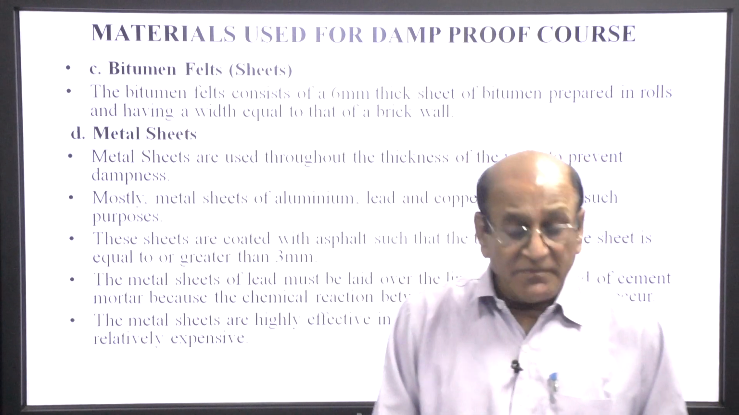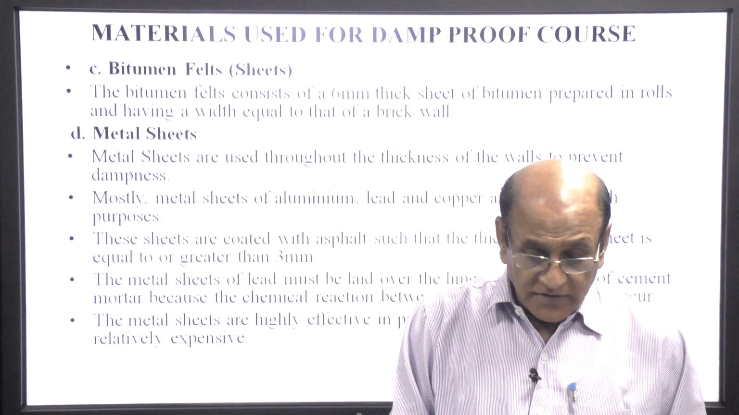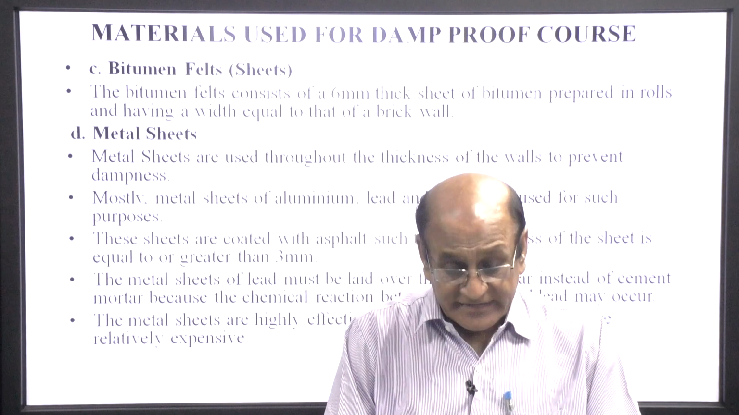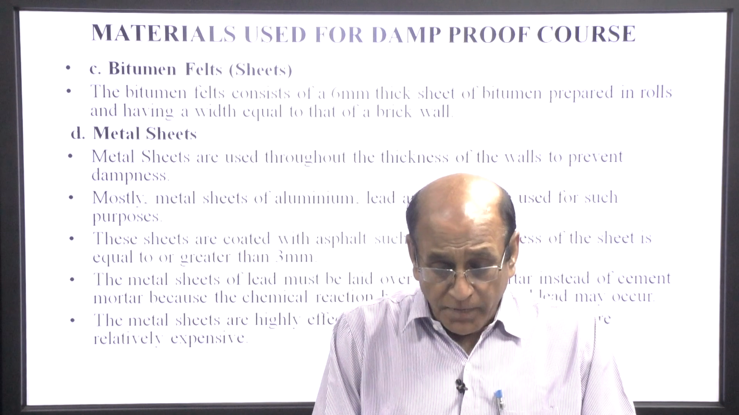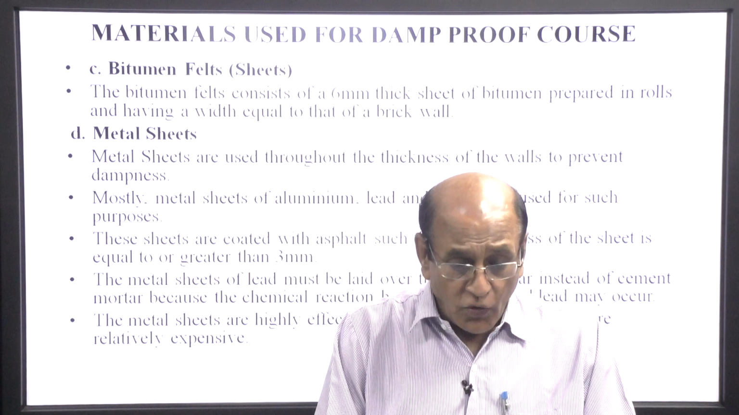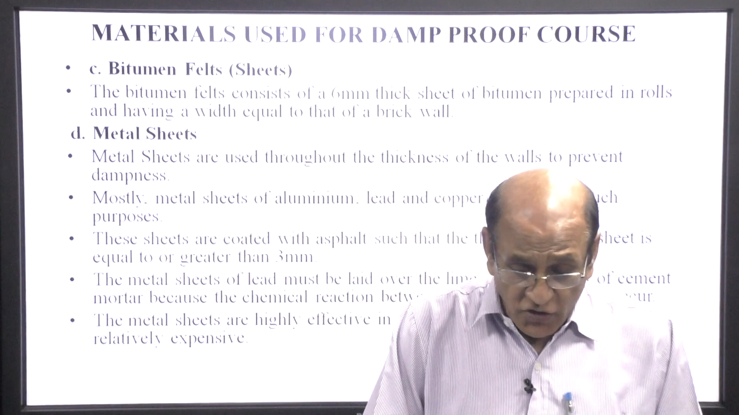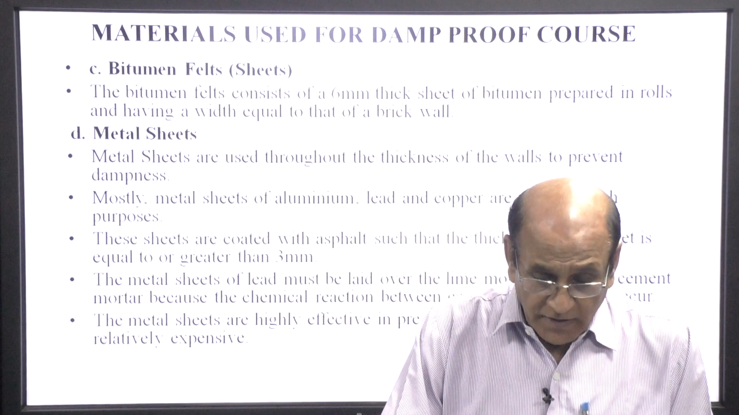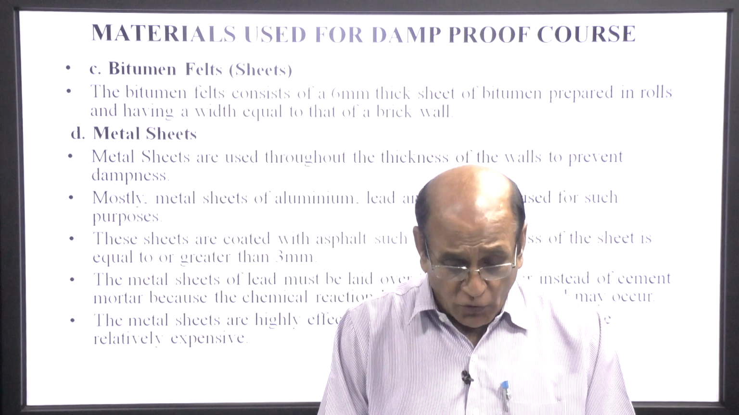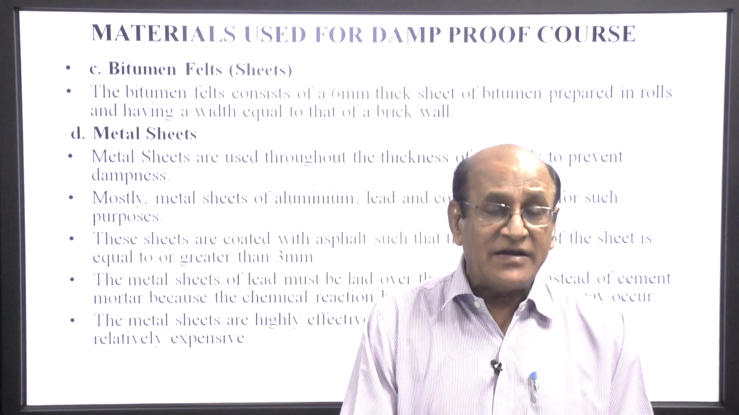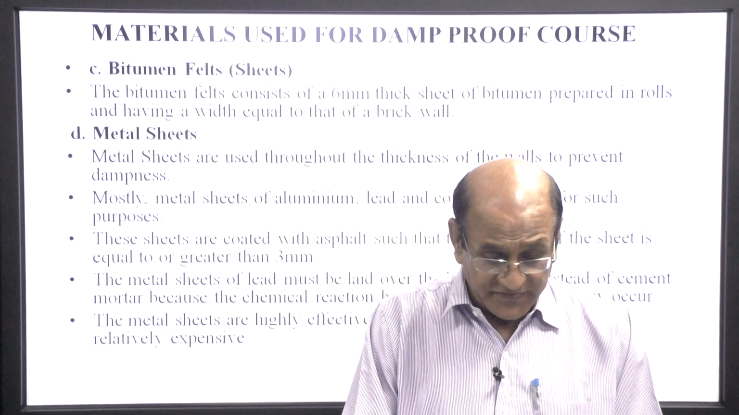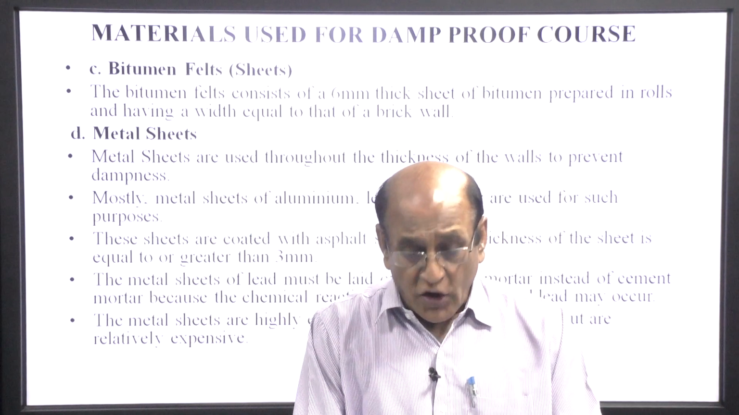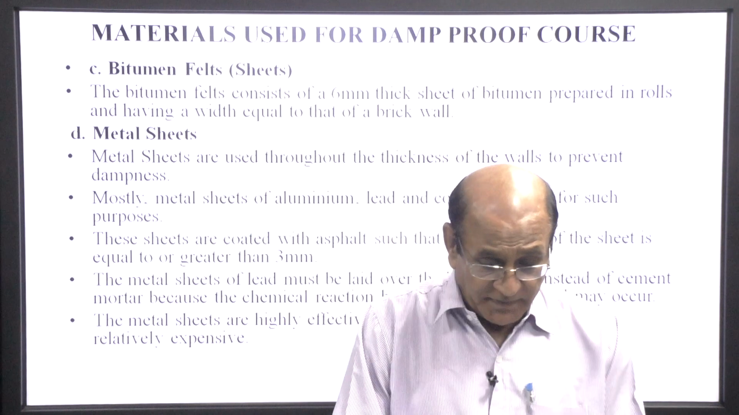Bitumen felt or bitumen sheets. The bitumen felt consists of 6 mm thick sheet of bitumen prepared in a roll and having width equal to that of the brick wall. The metal sheets are used throughout the thickness of the wall to prevent dampness. Mostly metal sheets of aluminum, lead and copper are used for this purpose.